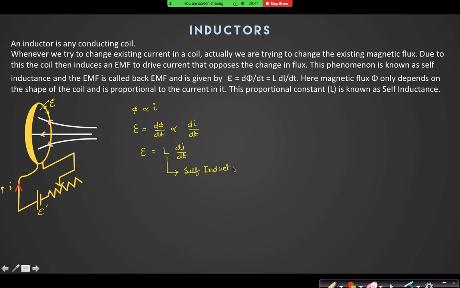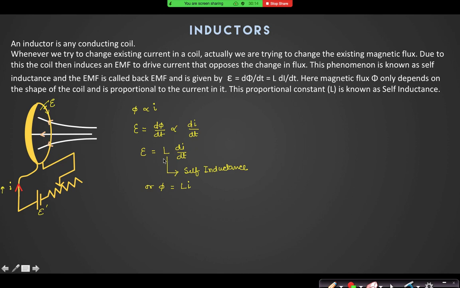Why is it a constant? Can you tell me why it is a constant? Or we can say phi is equal to L I also, because that same proportional constant comes for the expression for phi also. It is constant because the loop is the same in its configuration, the geometry of the loop is the same.